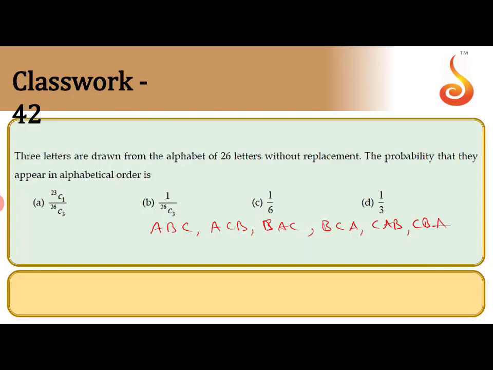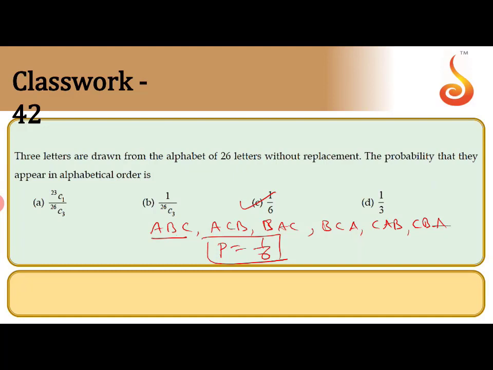Suppose I took 3 letters A, B, C. They should be in alphabetical order. So observe here how many are in A, B, C order. A, C, B not in order. B, A, C not in order. B, C, A not in order. That means only one out of 6 is in alphabetical order. The probability is nothing but 1 by 6.